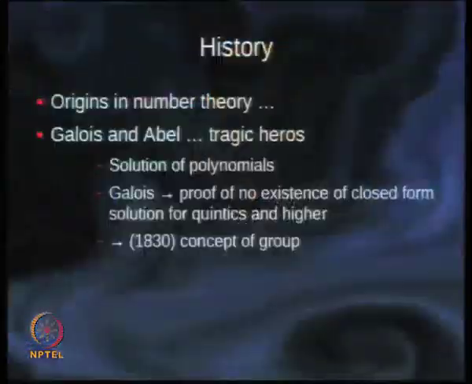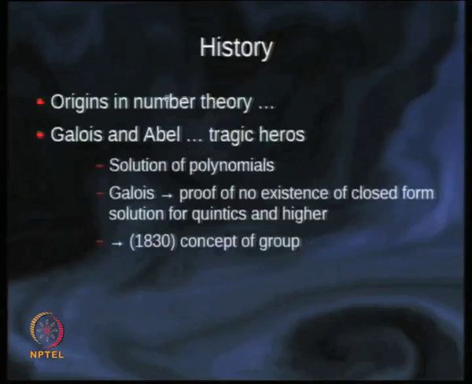So that was his great contribution, and this was around the 1830s, and it turns out that he was also the first one to emphasize that there is a structure of a group. You know, the precursors didn't quite emphasize an algebraic structure to the group, but apparently Galois was the first to emphasize that there is such a structure. But I think it was almost 30 or 40 years after his death that other mathematicians who rewrote his work and republicized his work could understand what he was actually trying to say.